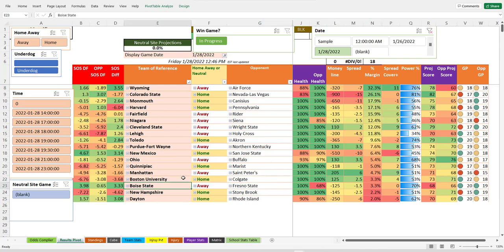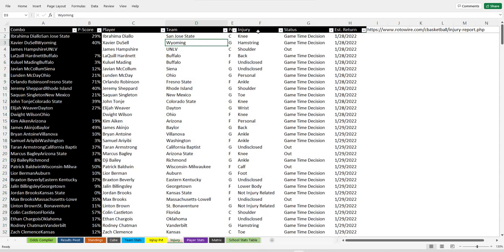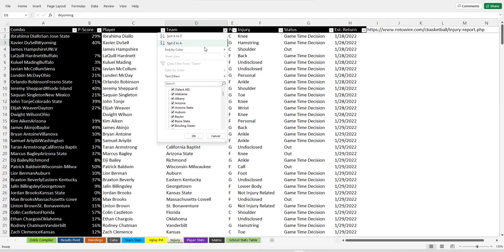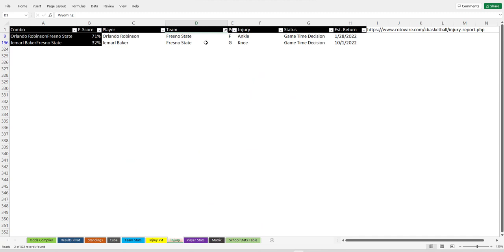Here, look at this. Boise State against Fresno State at 68%. Just to be sure that those injuries are really keeping people out and aren't game time decisions, what you could do is search all the Fresno State stuff here. It's this guy, Orlando Robinson, who is a game time decision actually with an ankle, and so's this guy with a knee. Knees, I feel, well, actually they're both bad.